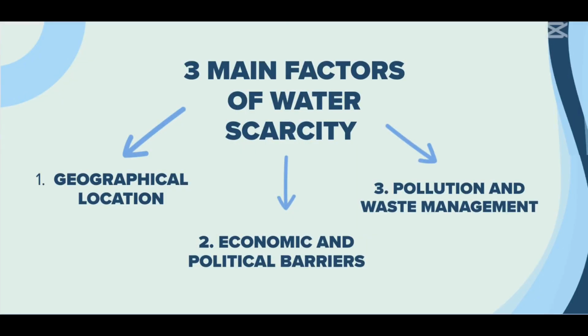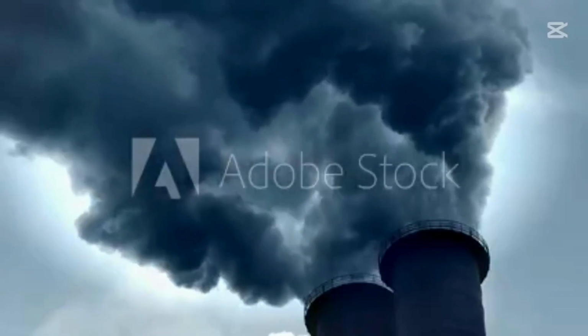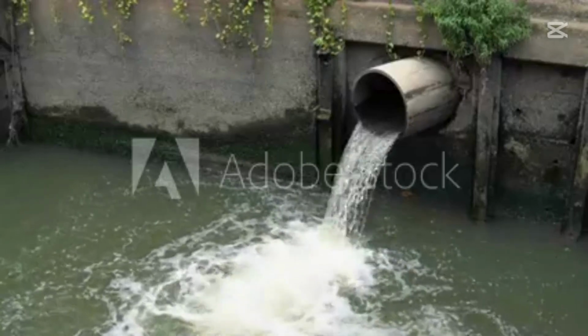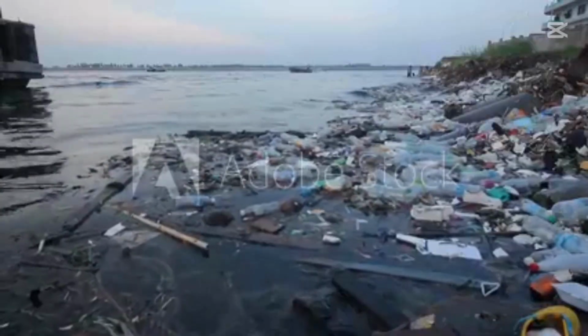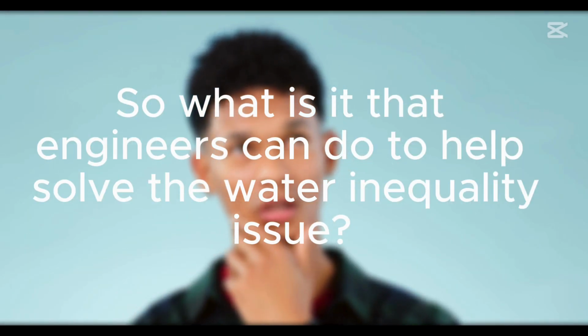Pollution and mismanagement is another reason. Industrial contamination and poor sewage treatment often are a cause of poor water distribution. So what is it that engineers can do to help solve these water inequality issues?